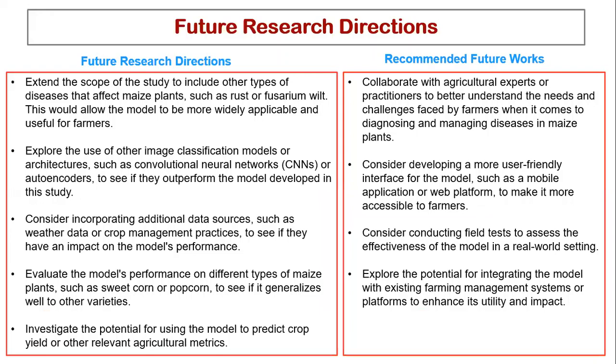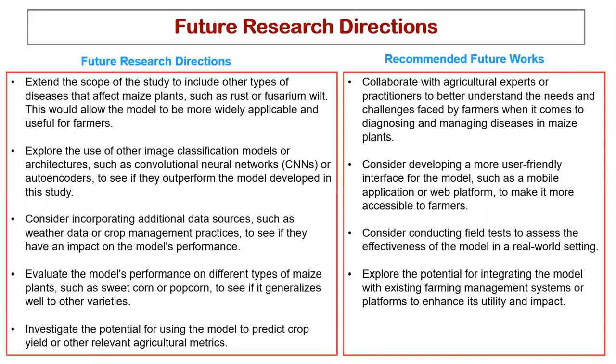And also, we recommend some future work for other researchers: to collaborate with agricultural experts to better understand what farmers actually need when it comes to diagnosing and managing diseases. They should also consider developing more user-friendly interfaces for the mobile or web application. More field tests need to be carried out in real-world settings to see how our model performs.